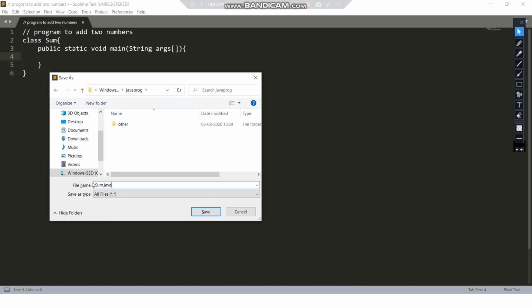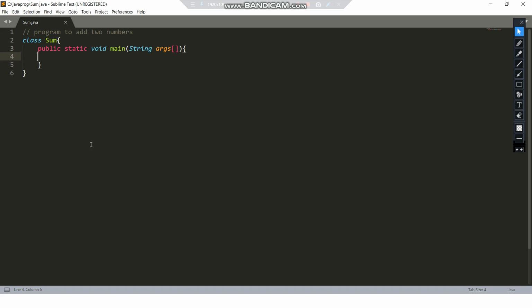This is a good habit, as I'll tell you afterwards that while you compile and run your Java file, it is very good when you save it like this. You need not remember what your class name was and what your file name was.